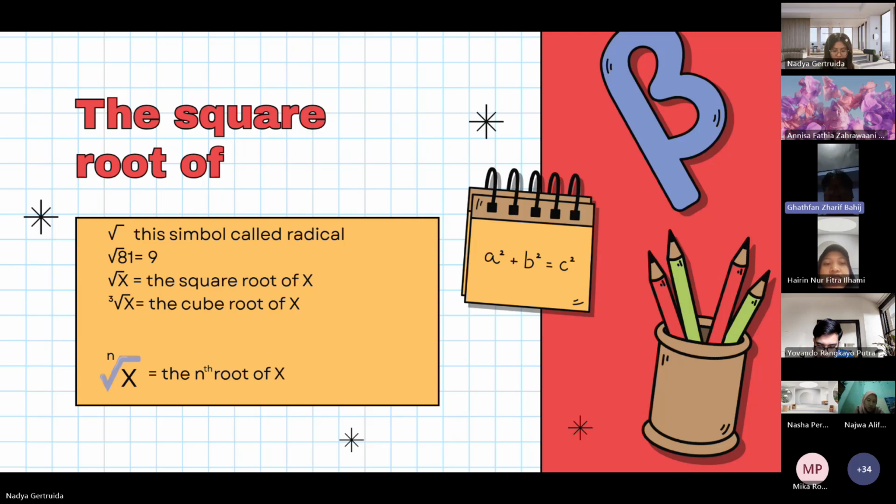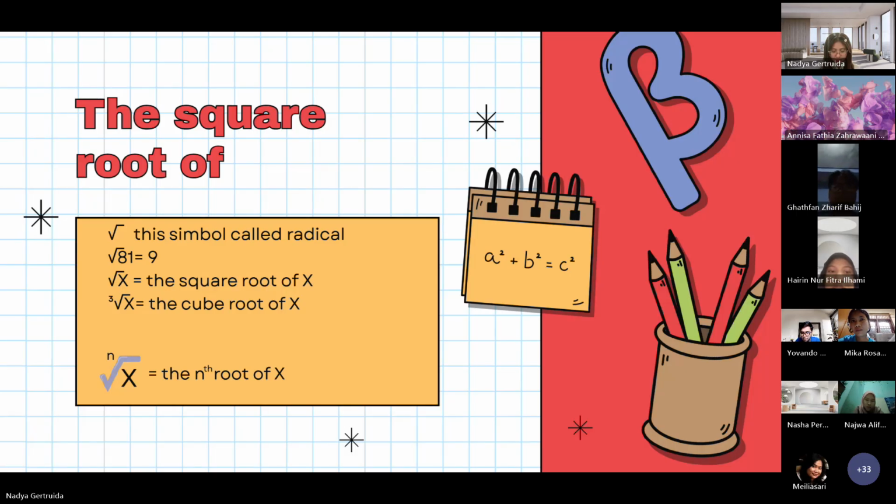Alright, so maybe I'm the next presenter. Thank you so much, Anissa and Mika, for presenting previously. Previously you learned about addition, multiplication, subtraction, and division, and now you will learn about the square root and the power. What is the square root? A value that when multiplied by itself equals the original number.